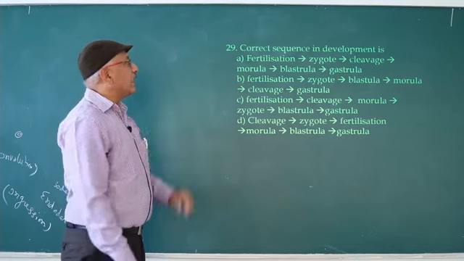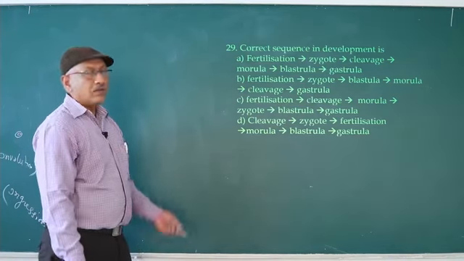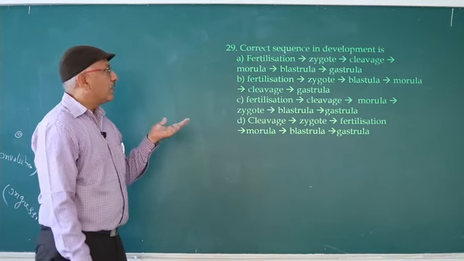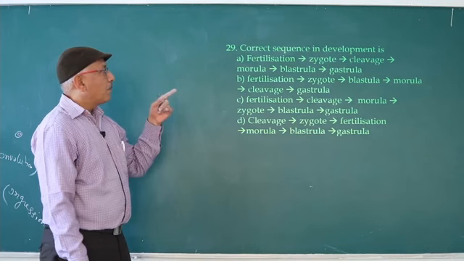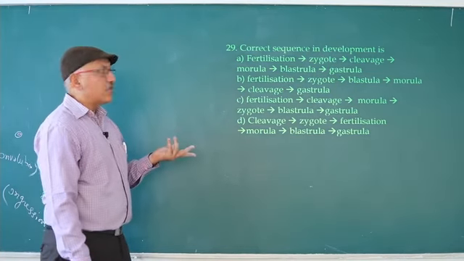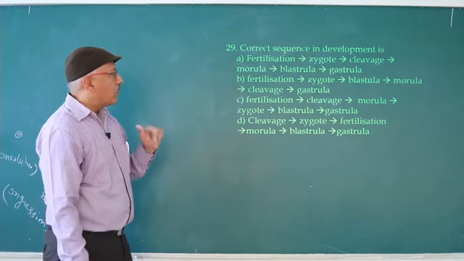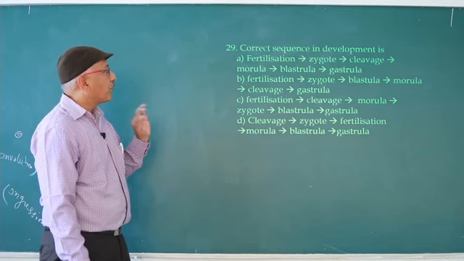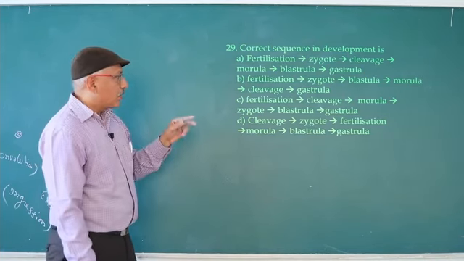Correct sequence in development is: fertilization, zygote, cleavage, morula, blastula, gastrula. In the second option, blastula stays absent. Fertilization, zygote, blastula, morula, cleavage, gastrula. Fertilization, cleavage, morula, zygote, blastula.